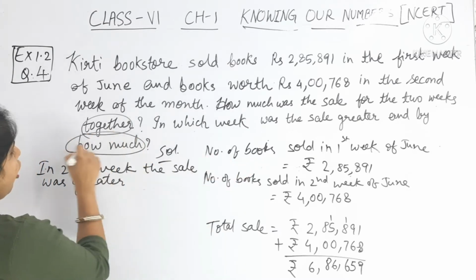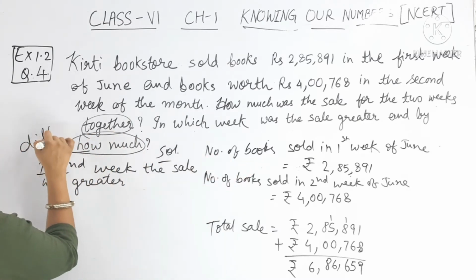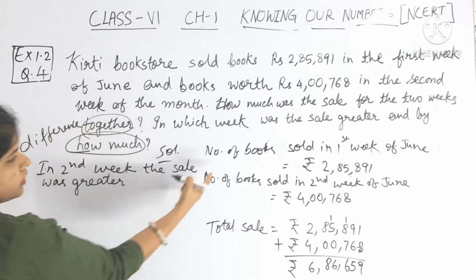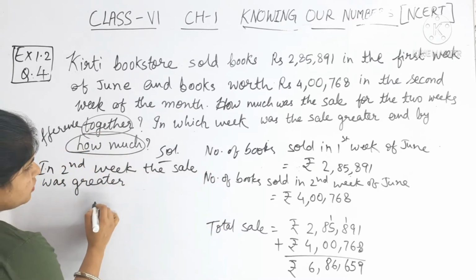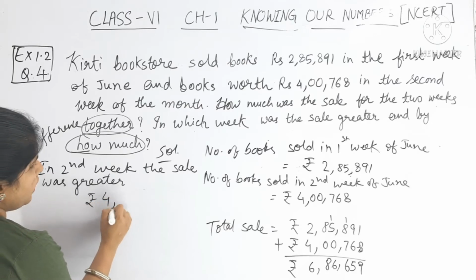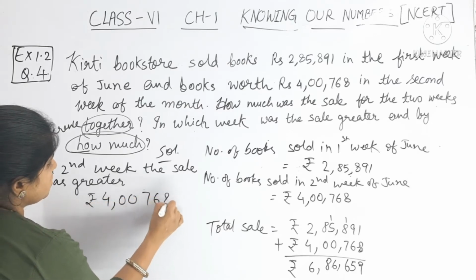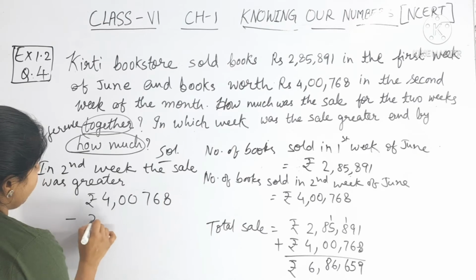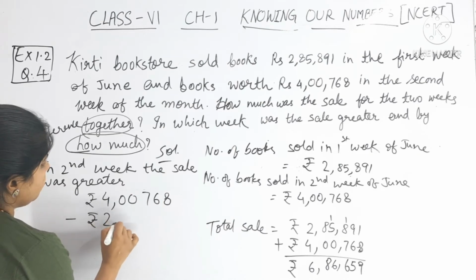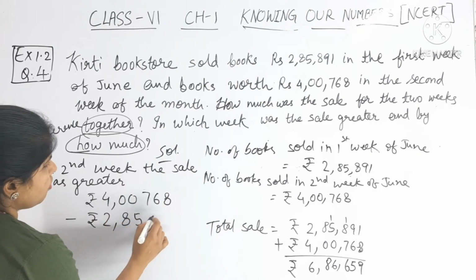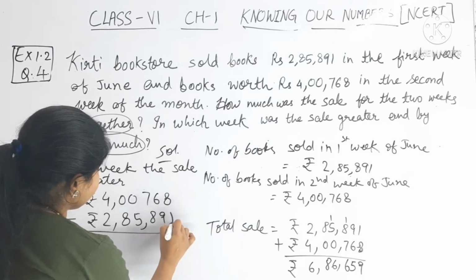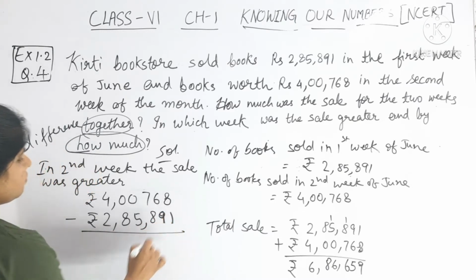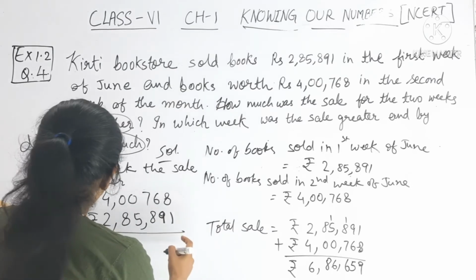So for finding how much, we have to find the difference between the two sales. Okay. So the difference will be rupees 4,07,768 minus rupees 2,85,891. Okay. So we have to subtract it.